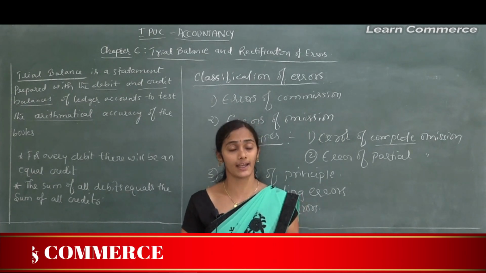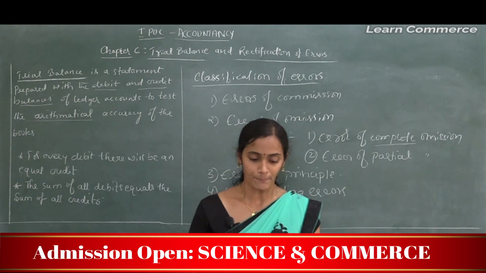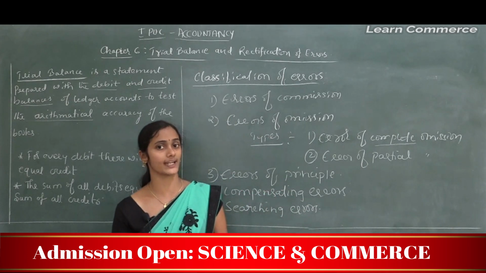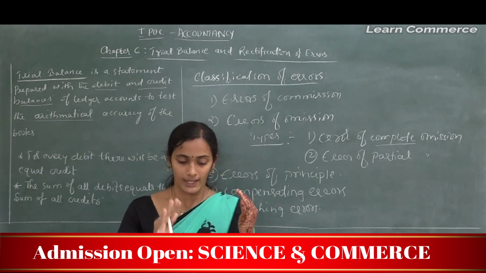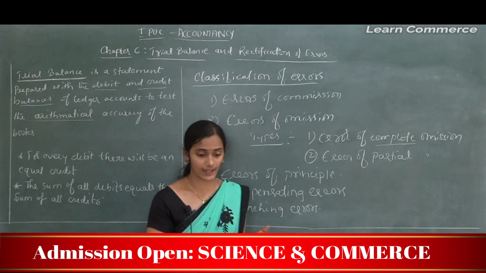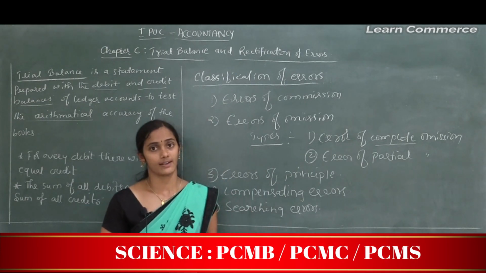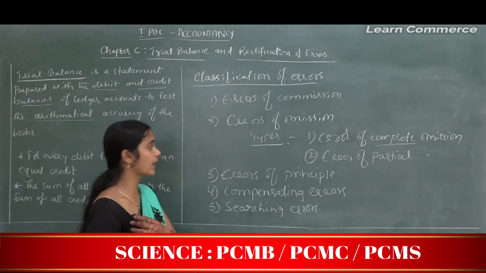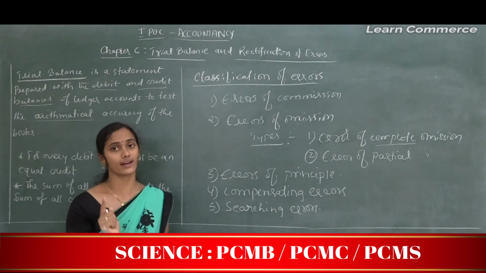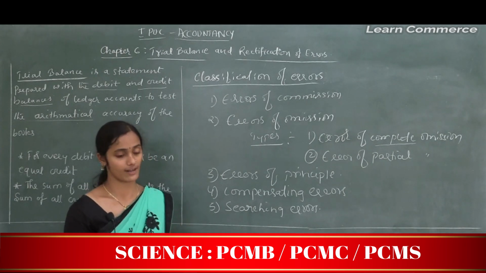If the trial balance does not tally, it is a clear indication that at least one error has occurred. When the trial balance does not tally, we must judge that some error has occurred, at minimum one error.